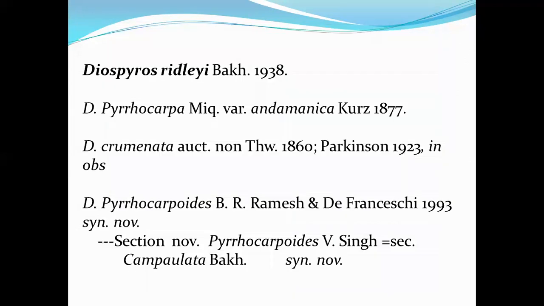Diaspora Ridley, Mick variety andamanica in 1877. Diasporia crumanta 1860, Parkinson's in 1923. Diaspora pyrocarpoid in 1993. Section pyrocarpoid V. Singh, Campanulata back.